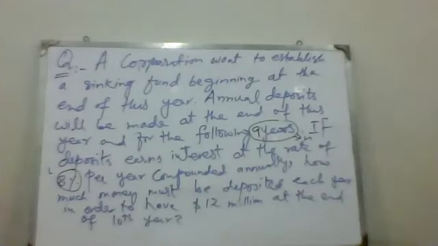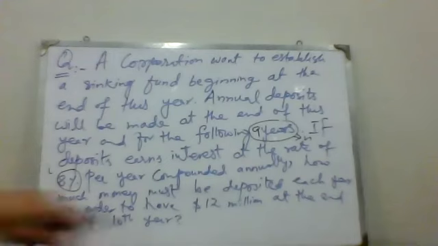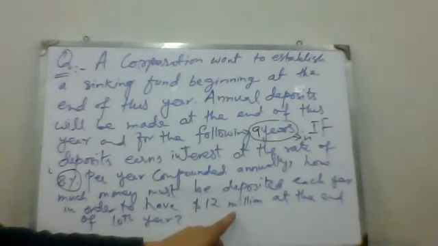Adam, can you tell me about this problem? What is the value of R? It's 12 million. What is R? Can you define R? R is the amount of annuity that we have to put in the account or pay every year. Can 12 million be what we pay every year?